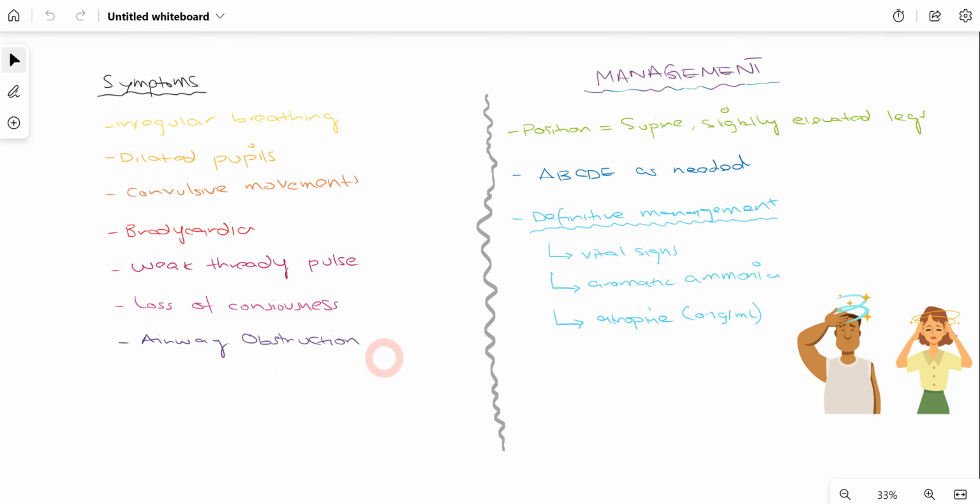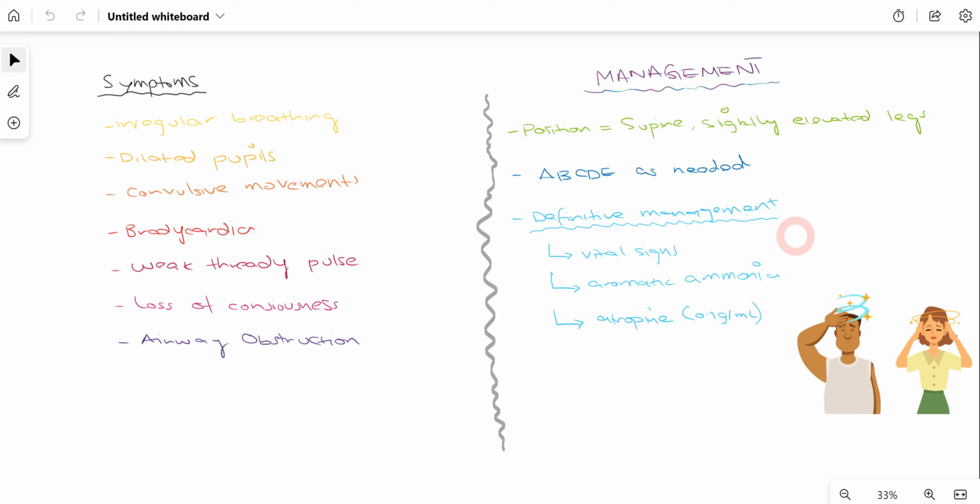Now, once we have recognized that the patient is actually suffering from syncope, how can we manage that patient in our dental practice? Firstly, regarding position, we place the patient in a supine position with legs slightly raised so that there will be increased blood supply towards the brain, which will help the patient to regain consciousness as soon as possible. Also, we follow the A, B, C, D, E protocol so that we can provide the patient with treatment as soon as possible.